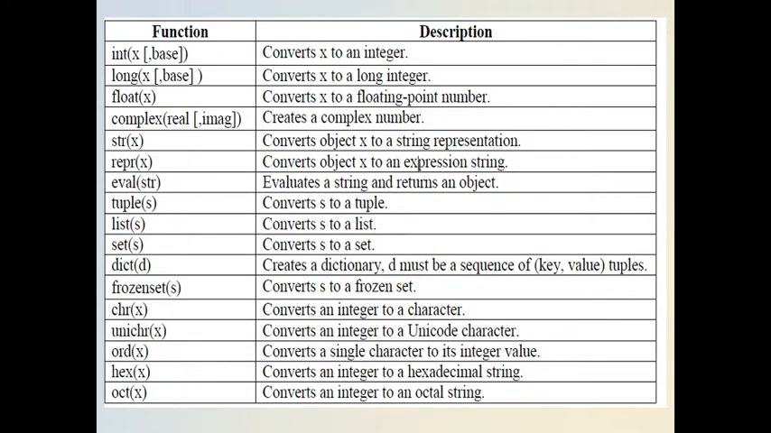We will see the various functions in this table. Like integer, we can pass any data type, whether it is a string, floating point, or boolean. If it is convertible, then it will definitely be converted to an integer. The same goes for long, float, complex, str, eval, tuple, and list. There are various data type functions. We have not yet discussed all of these data types, but integer, long, and float we already discussed.